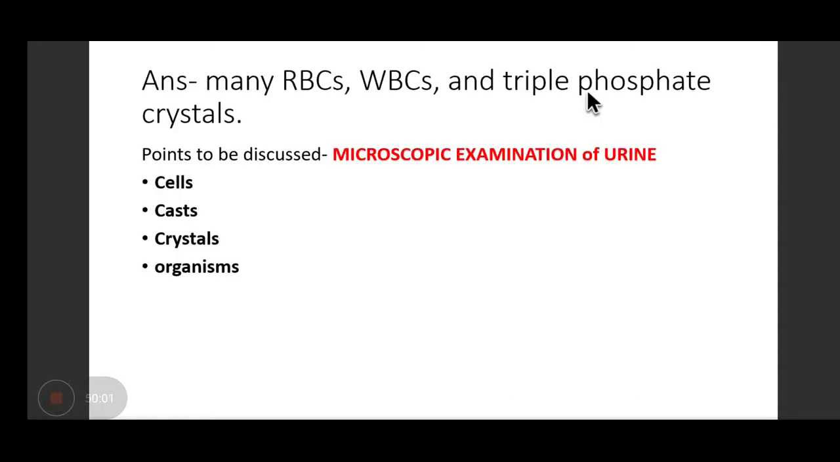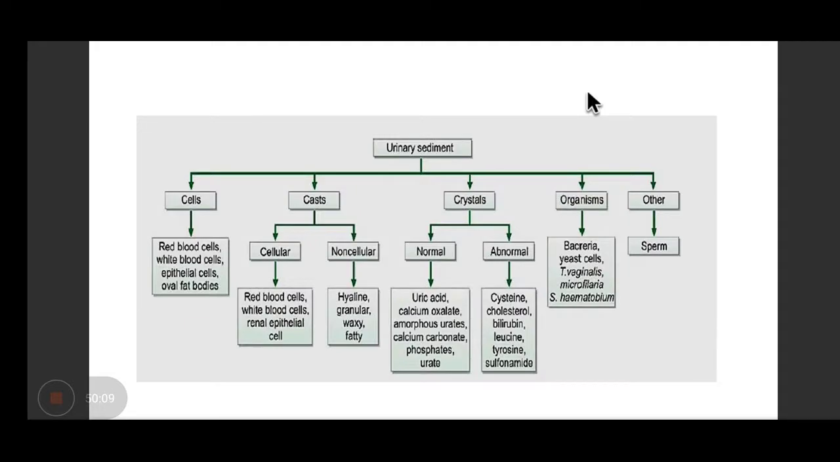So in the microscopic examination of urine, you have to look for the cells, casts, crystals, and organisms. For that, you prepare a urinary sediment, which is done by taking urine in a test tube, centrifuging the sample at 1500 RPM, and suspending the sediment on a slide and observing under a microscope. Okay. So in cells you can get RBCs, WBCs, epithelial cells or oval fat bodies. In casts you get cellular or non-cellular casts. In crystals you can get normal or abnormal crystals, and you can get some organisms also.